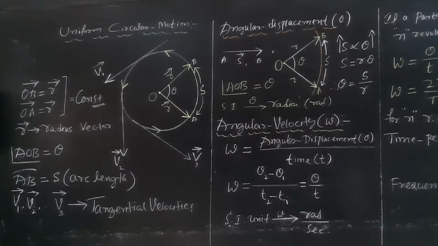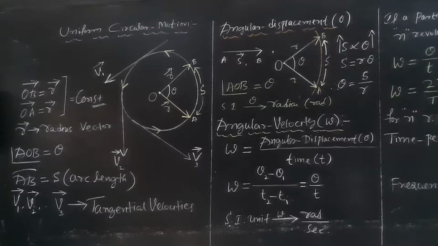So, what do you mean by angular displacement? The angle described by a particle or a body when it is moving along the circumference of the circle is called angular displacement. As you studied in linear mechanics, a particle moving from A to B along a straight line has linear displacement, but here it is angular displacement. How much of the angle? First it is covering 10 degree, then 30 degree, 90 degree, 180 degree, like that.